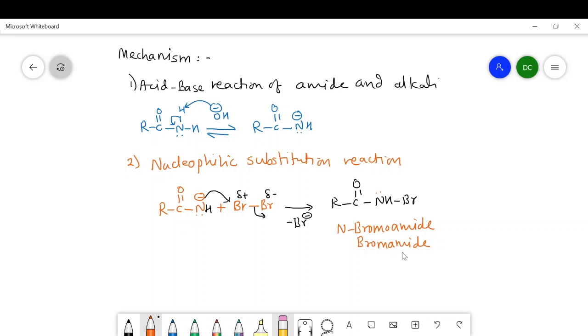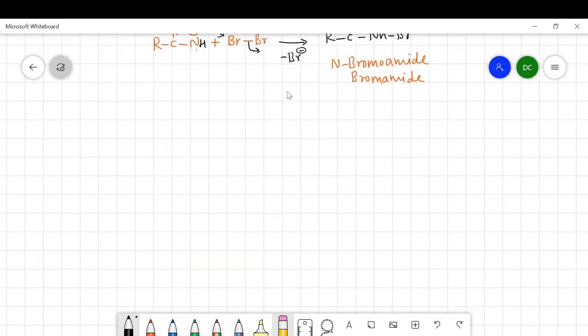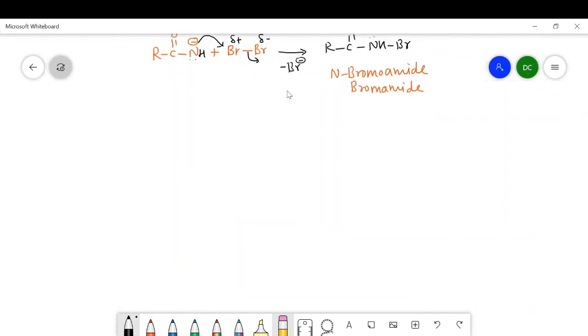That's why this Hofmann rearrangement is also called the Hofmann bromamide reaction. Now, in the third step, this N-bromoamide undergoes an acid-base reaction with the second molecule of alkali. So the third step is again an acid-base reaction,